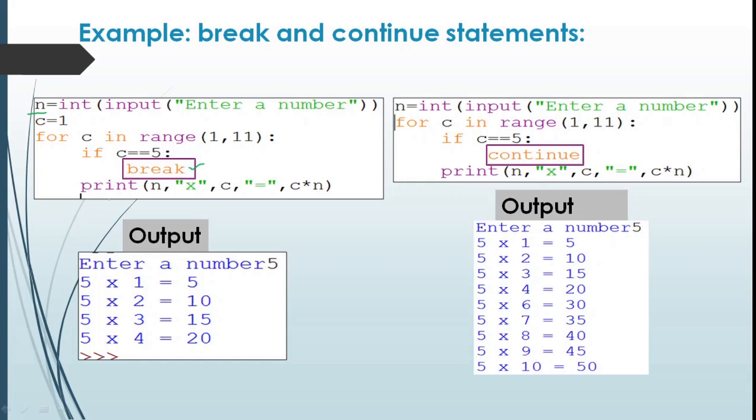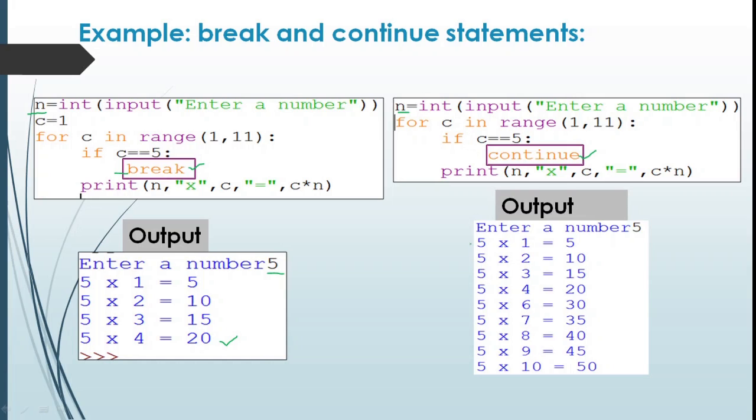So the output of this loop will be: enter a number. The user entered 5. 5 into 1 is displayed, into 2, 3, up to 4 is displayed. And after that, when the value of c reaches 5, the loop is terminated because of this break statement. The same code using the continue statement: the number is accepted from the user, for c in range 1 to 11. Normally, the table up to 10 is to be displayed.